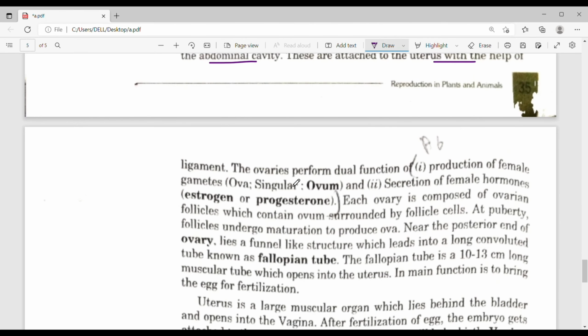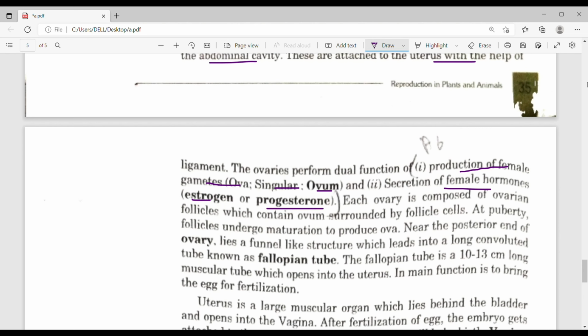The ovary performs dual functions. Now we will see the function of ovary. First function is production of the female gamete, ova and ovum. When it is a single egg, it is known as ovum, and when there are two or more eggs, it is known as ova. Second is secretion of the female hormones estrogen and progesterone.